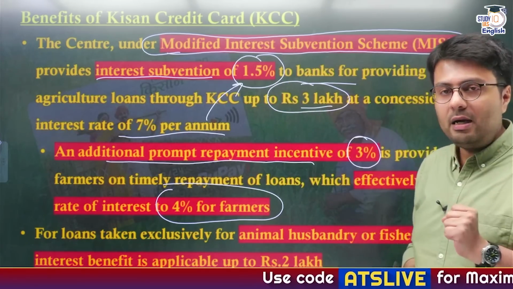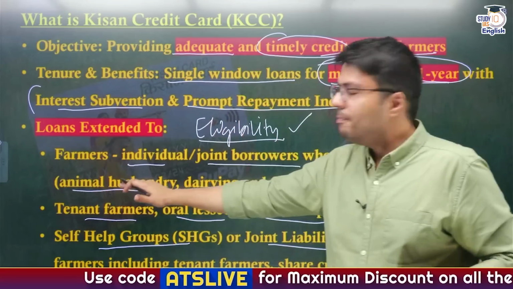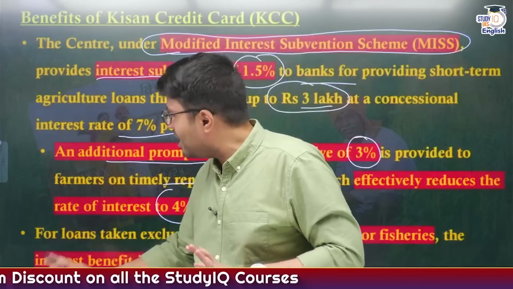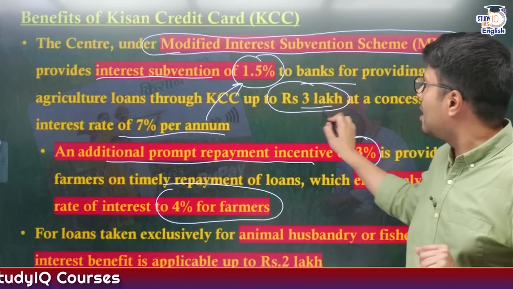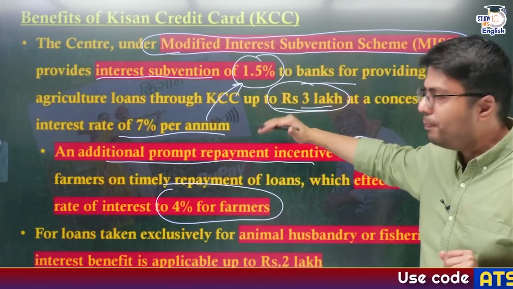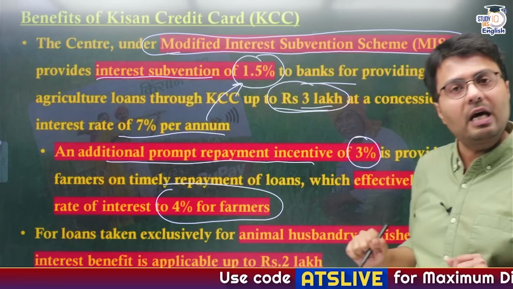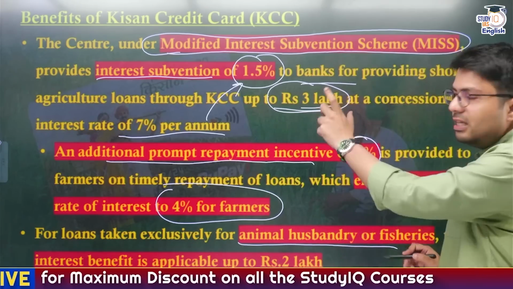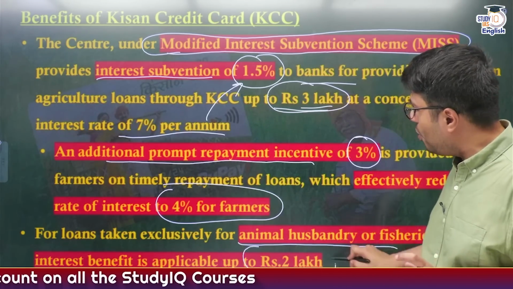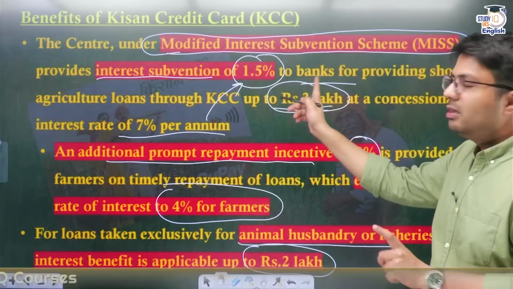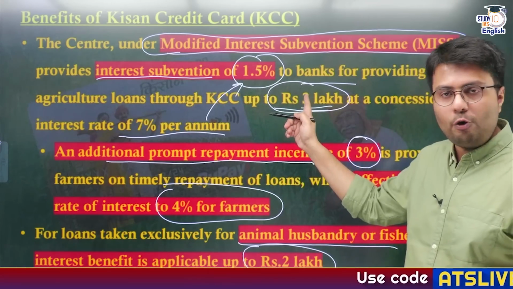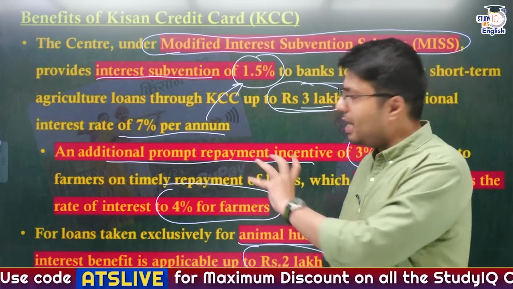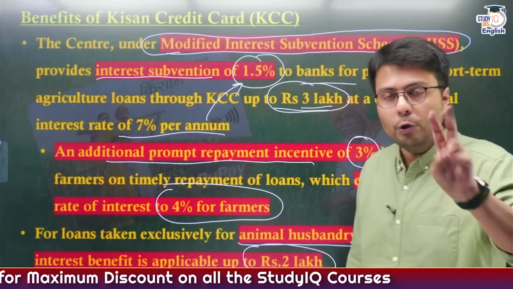Now what you need to understand is that even people who are involved in allied agricultural activities are eligible to get loans under Kisan Credit Card. But here's a difference. Farmers who are cultivating crops can get loans up to 3 lakh rupees on which these kinds of interest subventions are applicable, but not for farmers who are undertaking allied activities. For them, the benefits under this interest subvention are only applicable for loans up to 2 lakhs. So this is the difference that you need to remember. For normal farmers, it is 3 lakh rupees, and for animal husbandry and allied activity farmers, they can get interest subvention and prompt repayment incentive for loans up to 2 lakh rupees.